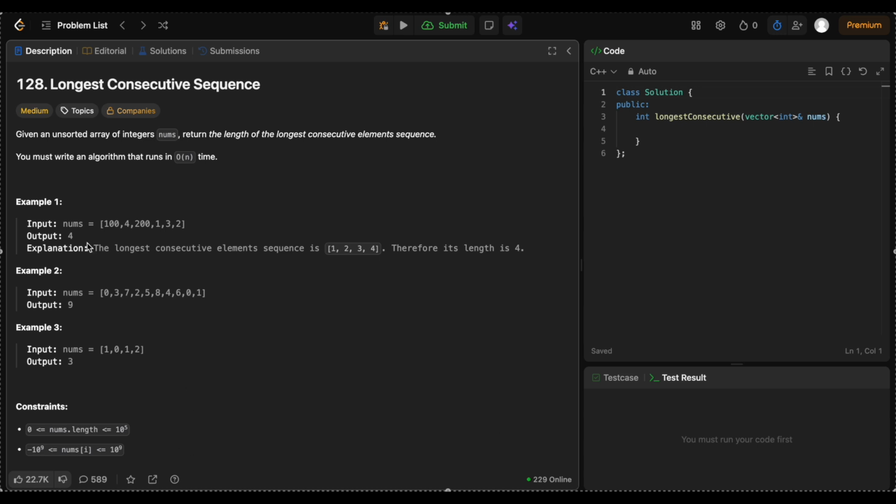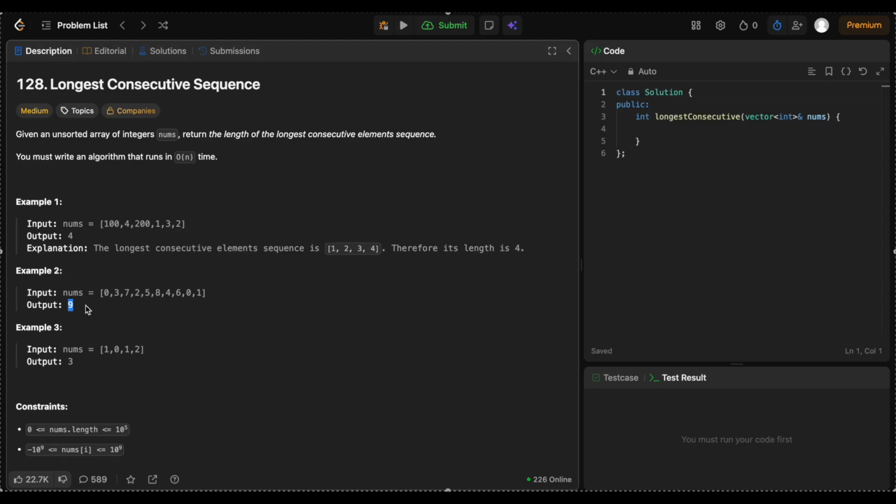If we look at this input nums, we know that the longest sequence that can be formed is from elements 1, 2, 3 and 4, and this length is 4. So the output says 4. If we look at this other input nums, we have 0, 1, 2, 3, 4, 5, 6, 7, 8, and this is the longest sequence from 0 to 8. So the output says 9.